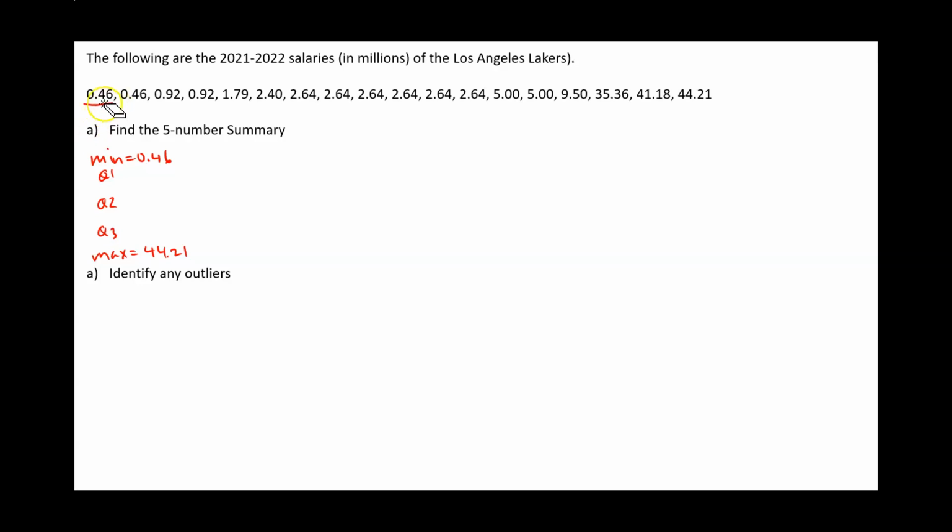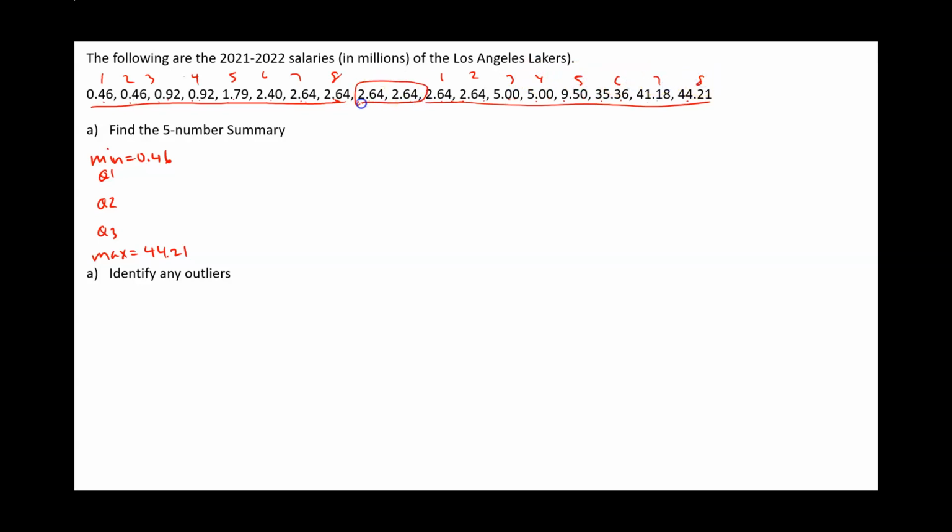Okay, so let's take a look at how many values we have. We have 1, 2, 3, 4, 5, 6, 7, 8, 9, 10, 11, 12, 13, 14, 15, 16, 17, 18. We have 18 values. So because we have an even number of values, I'm going to take these 8, and then I'm going to take these 8.